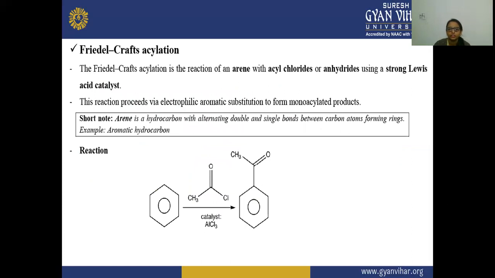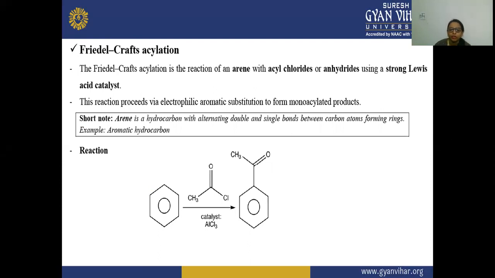Next, Friedel-Crafts acylation. Friedel-Crafts acylation is the reaction of an arene with an acyl chloride or anhydride using a strong Lewis acid catalyst. Here, we are reacting this arene with this acyl chloride and/or anhydride using a strong Lewis acid, and the reaction proceeds by electrophilic aromatic substitution to form monoacylated products.